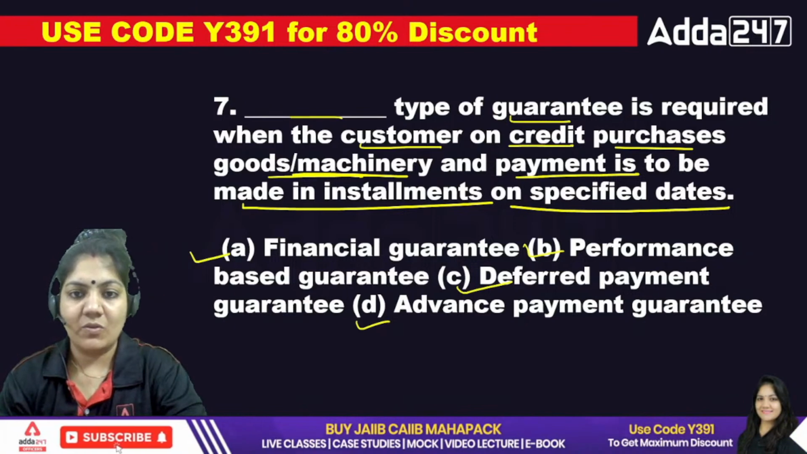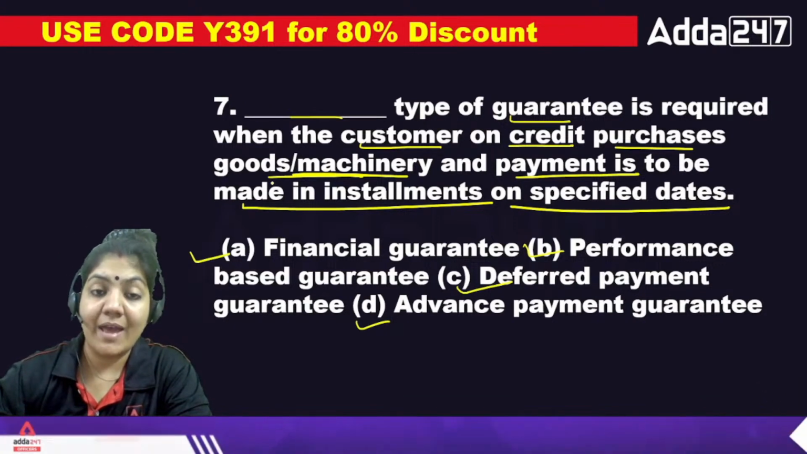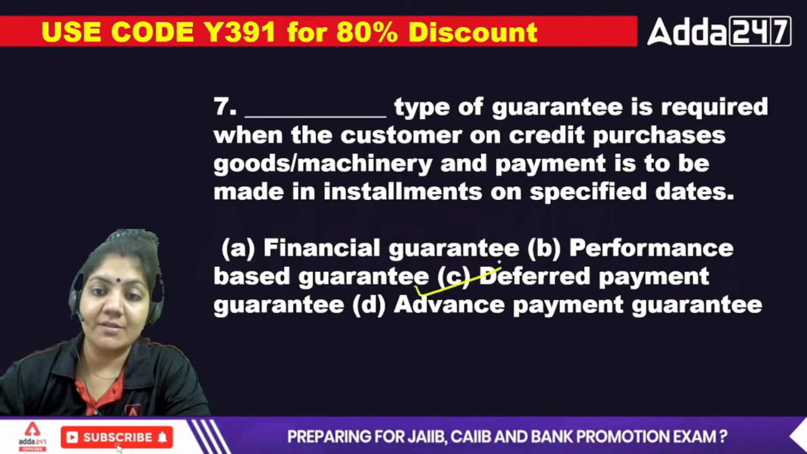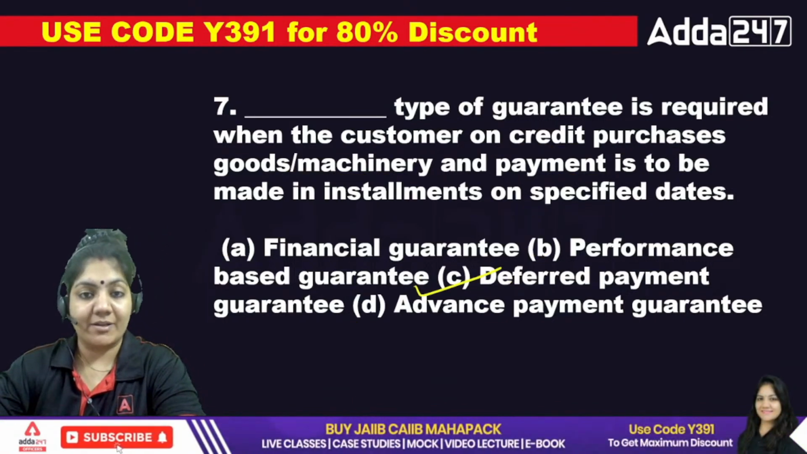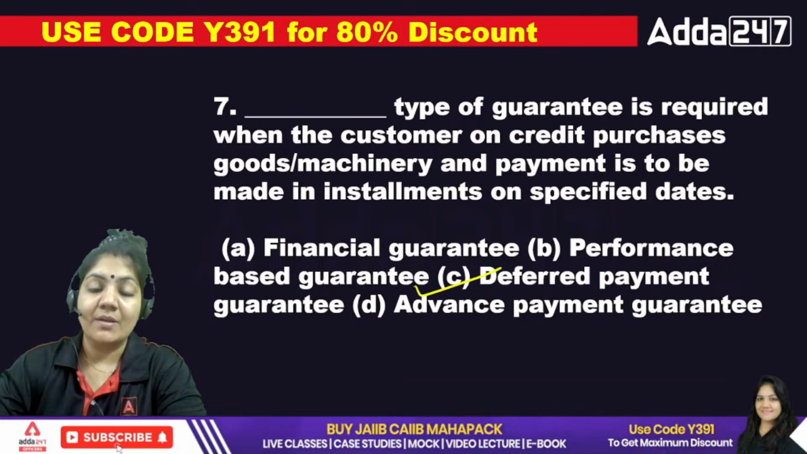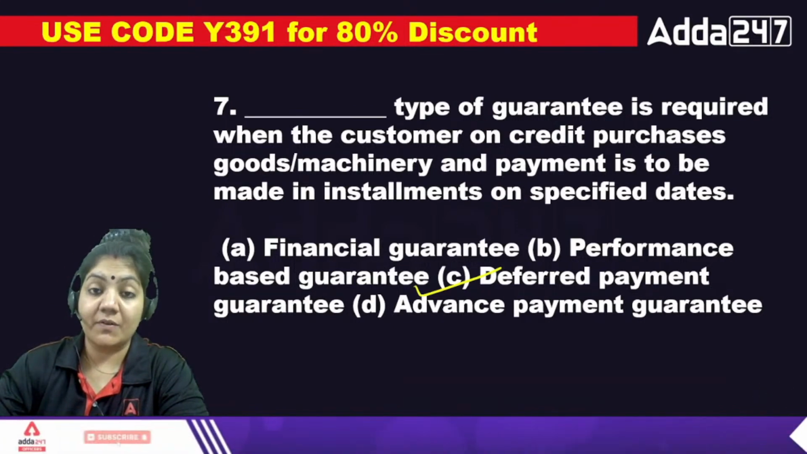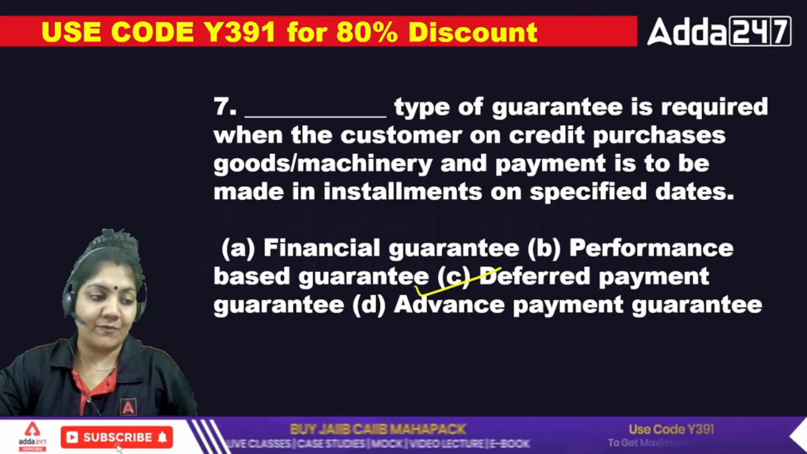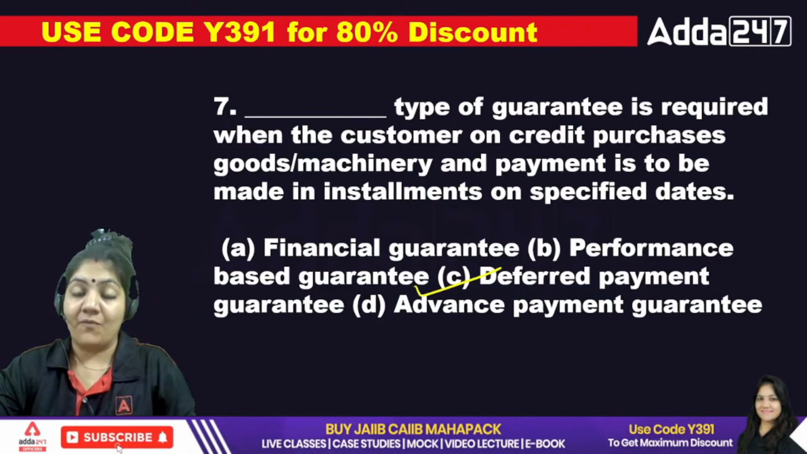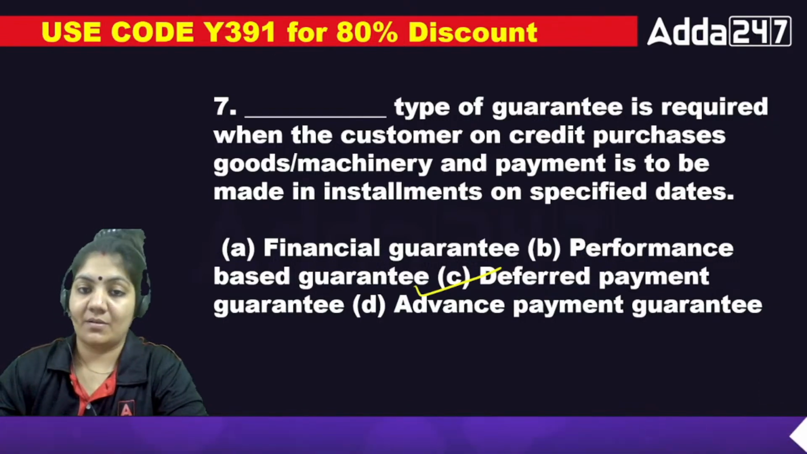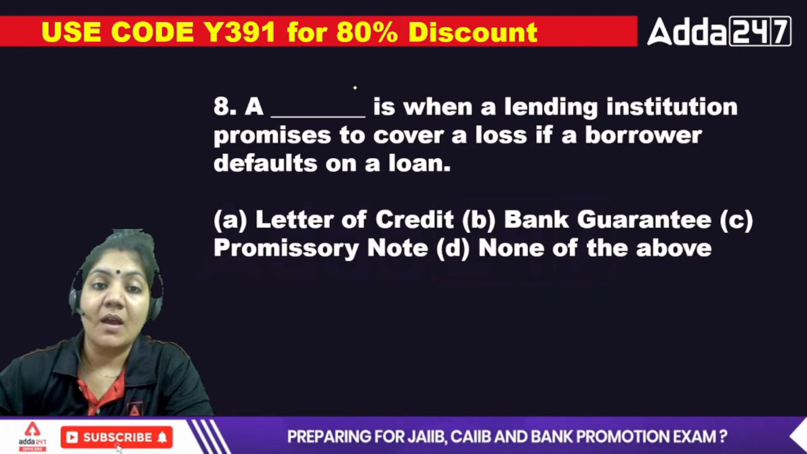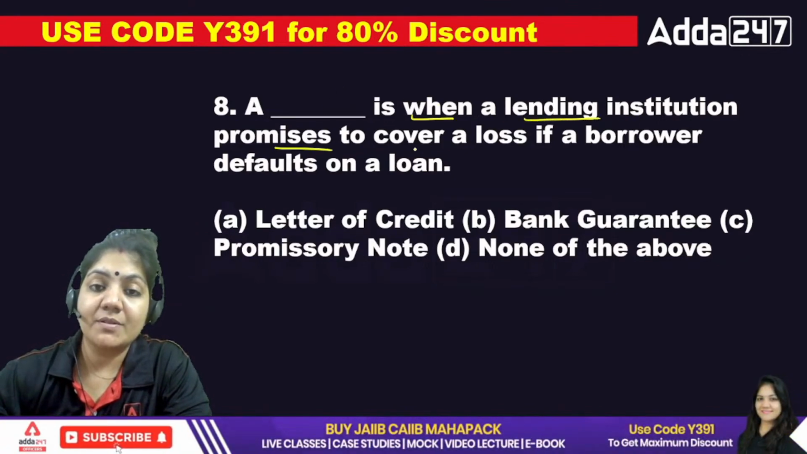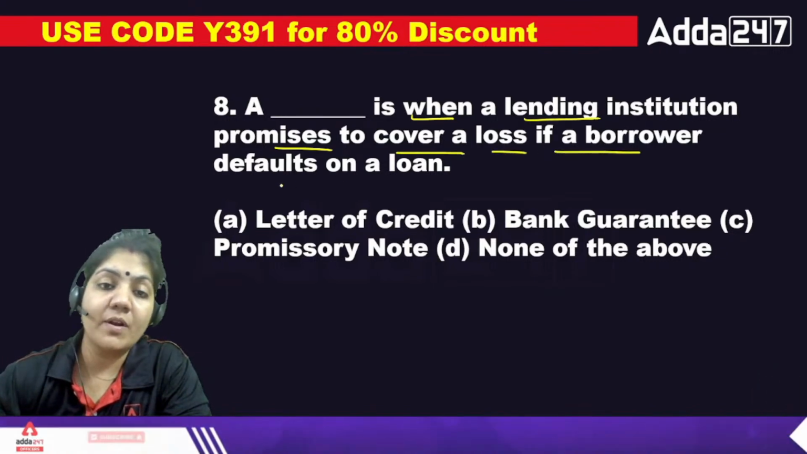Okay, for the seventh one, the exact answer: goods and machinery. We have already done it. For goods and machinery, the exact answer is deferred payment guarantee. So for the seventh one, C is the right answer, because in deferred payment, suppose we want any machinery, the person has to give the payment in installments, and for that installment basis this is there.